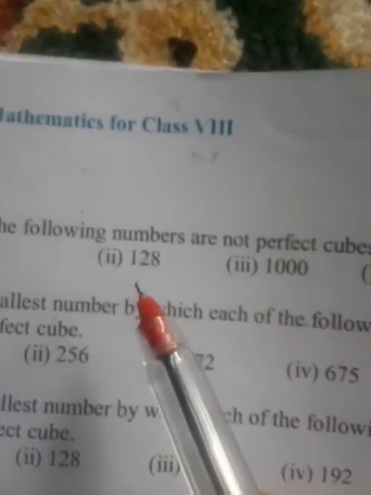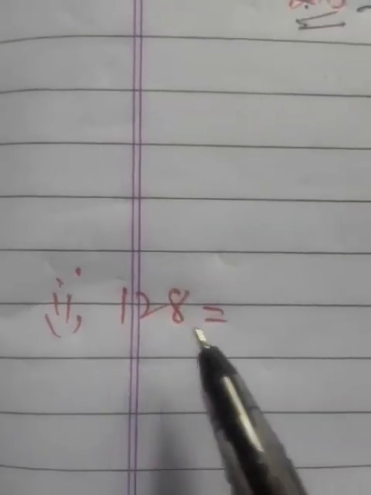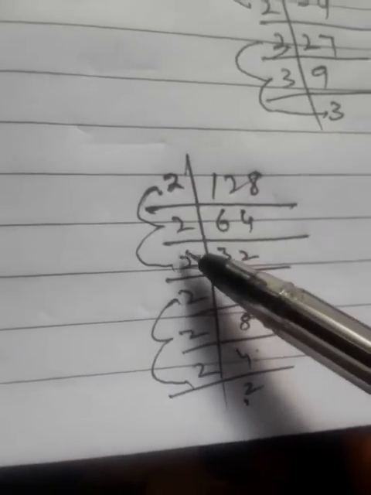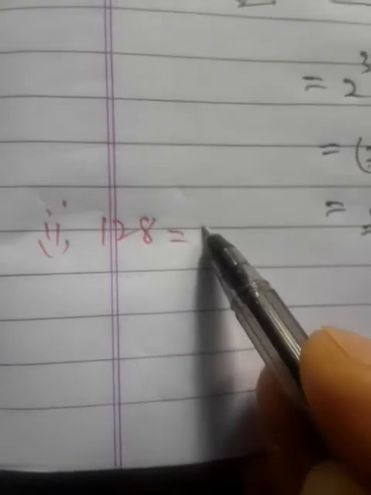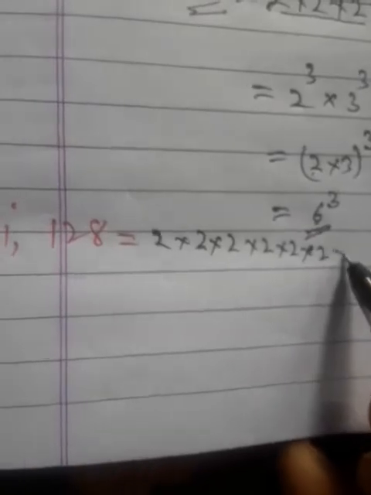Similarly, the second part is 128. Here 128 will be equal to, by the same prime factorization method, 2 into 2 into 2, 2 into 2 into 2, and into 2. That means this 2 comes 3 times, and here this 2 comes again 3 times, and here 1 it is single. That is 2 into 2 into 2 into 2 into 2 into 2 into 2.